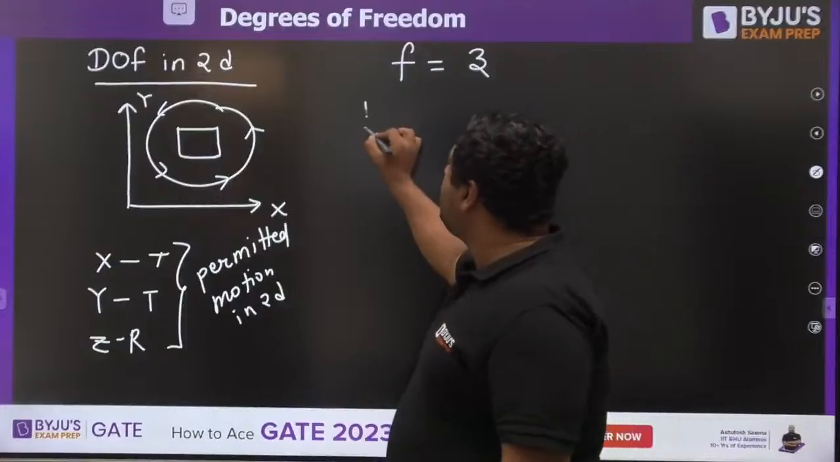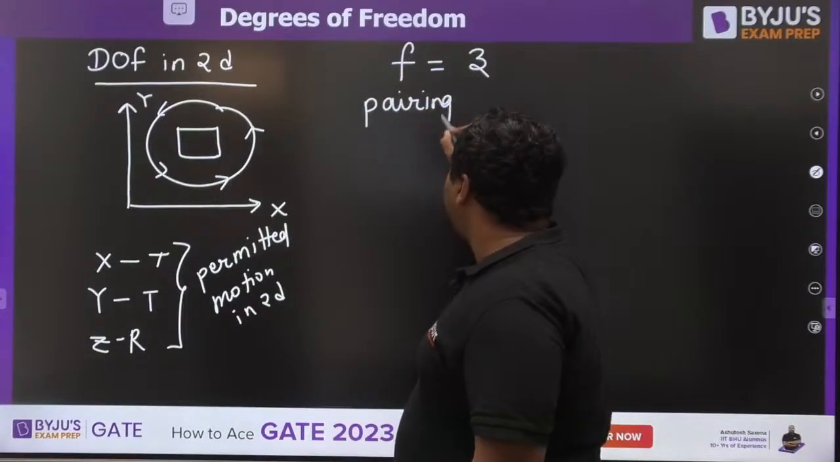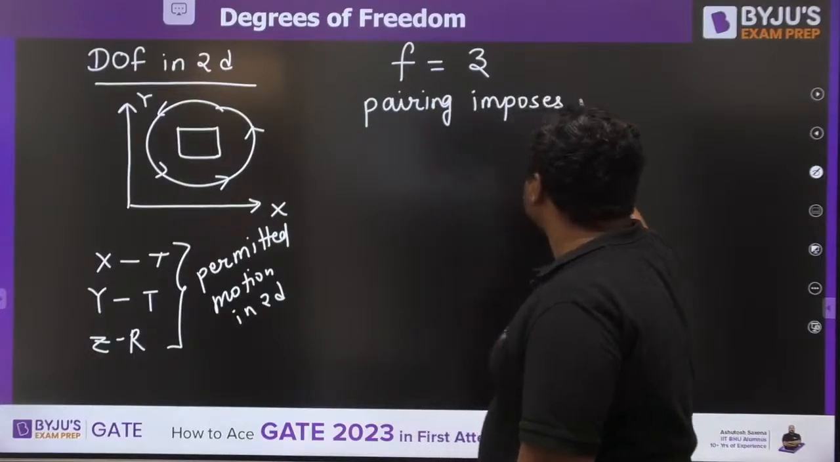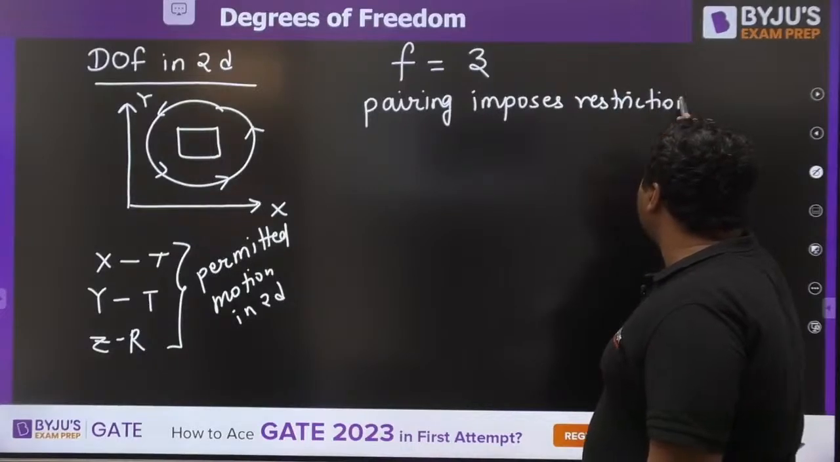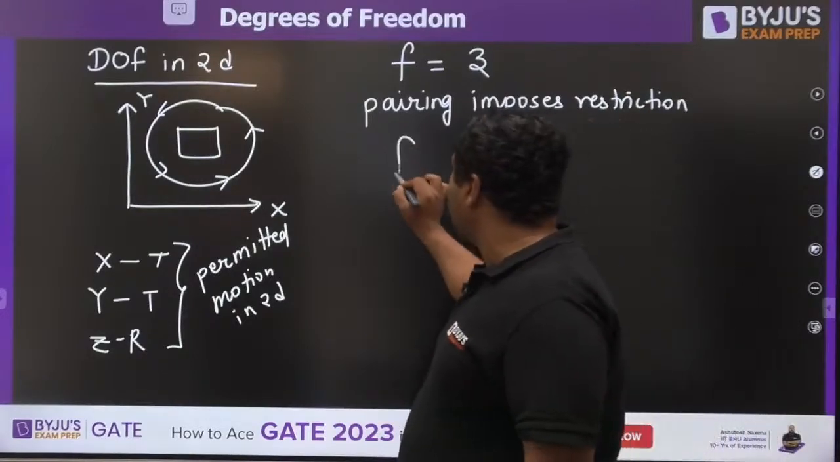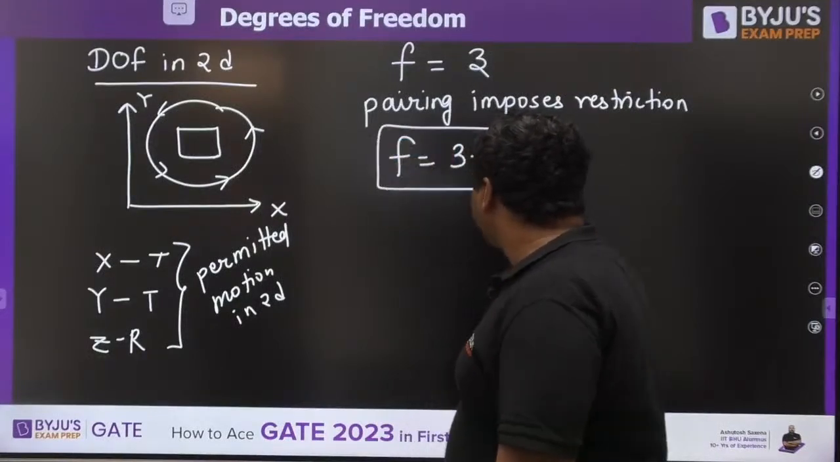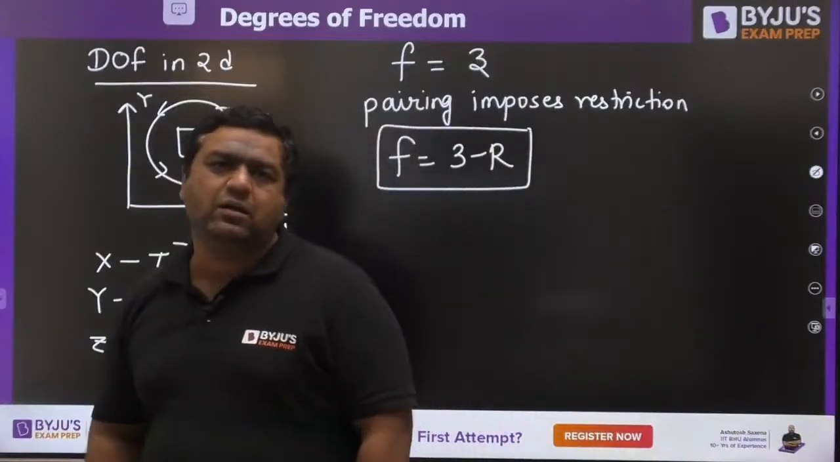And if you are going to make any pair, so you know, pairing imposes restrictions. So my dear, when you impose any kind of restriction, the degree of freedom would become 3 minus r. Like previously we had 6 minus r, this time we have 3 minus r.